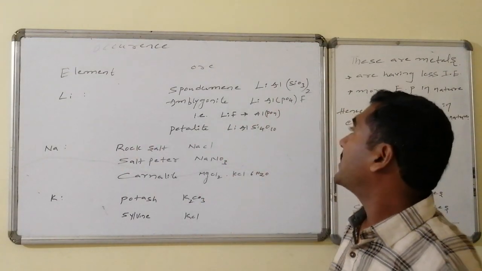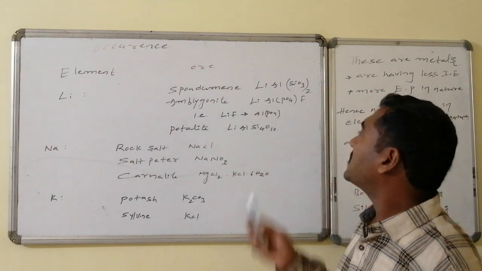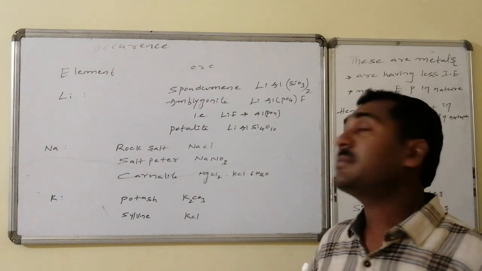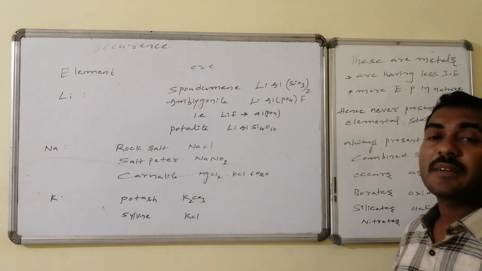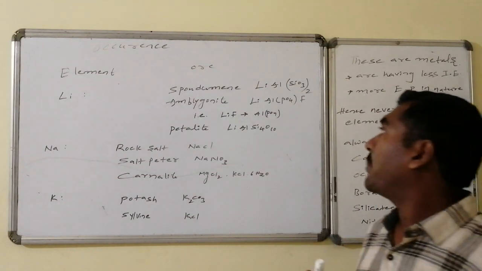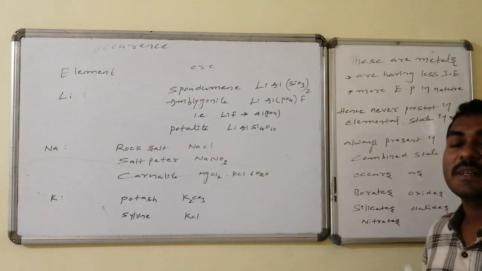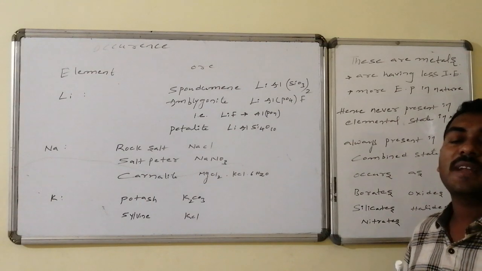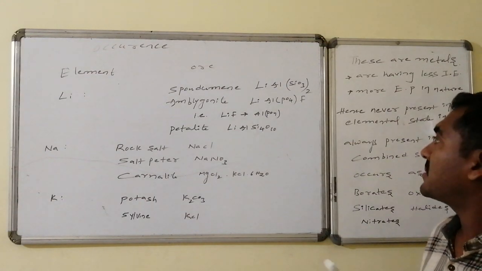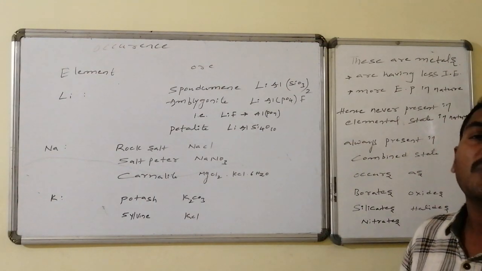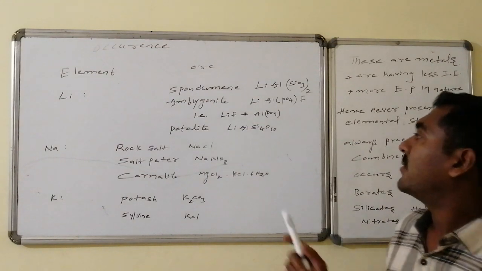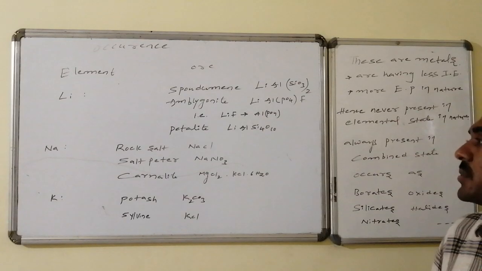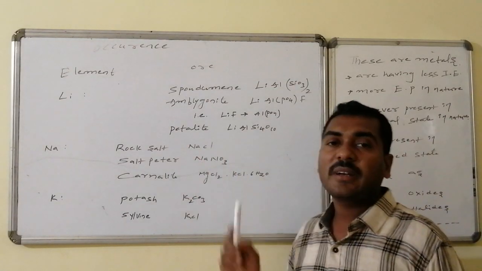Lithium is present in the form of its silicates, phosphates, etc. Spodumene, that is LiAl(SiO3)2. Similarly, amblygonite, that is lithium aluminium phosphate and fluoride, a combination of lithium fluoride and aluminium phosphate in 1:1 ratio, LiAlPO4F. Whereas petalite is LiAlSi4O10. These are all lithium related ores.